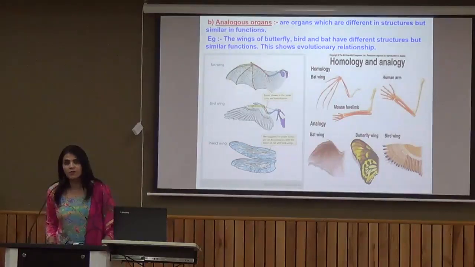Bird wing, it is the forelimb which is being modified for flying. Bat wing is the skin fold stretched between elongated forefinger, and the insect wings are the membranous fold. They might look same. The function is also same, but actually they are not similar. They have undertaken same function so that they are able to survive in the changing condition. That is analogous organ. We can say different basic structure but similar function. Again, the function is same so that they are able to survive, they are able to evolve.